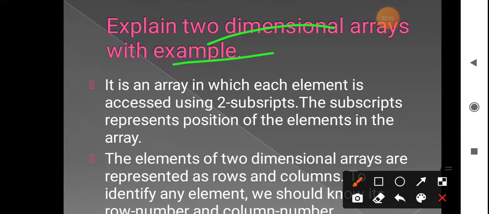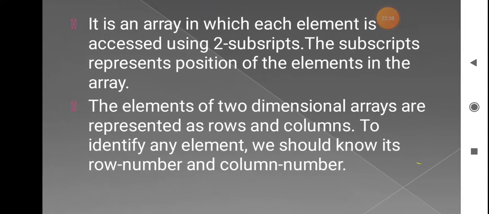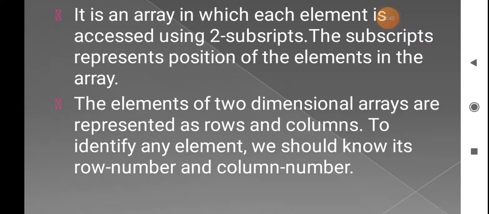Whatever the array elements, if they have two subscripts, then such arrays are called two-dimensional arrays. Here the subscript represents the position of the element in the array. The elements of two-dimensional arrays are represented as rows and columns.